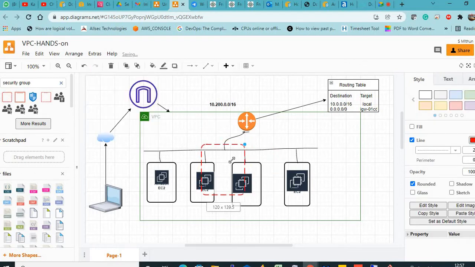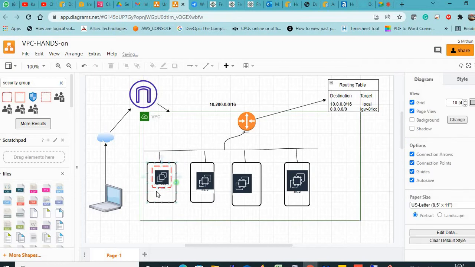Now the security group is an additional layer of security which gets attached at the instance level. So now this will be attached to the instance. That is why I am putting a boundary around the EC2 instance here. The red means it is some kind of a firewall or a boundary at the instance level. You are getting it?